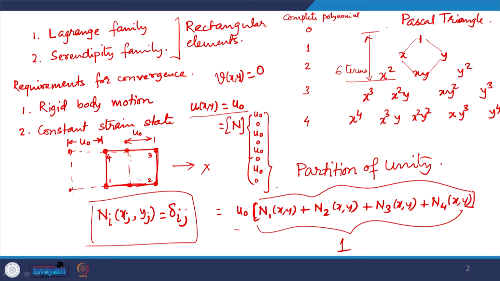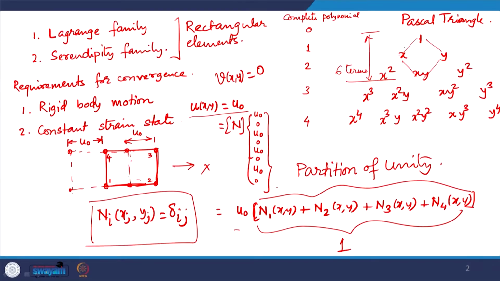In addition to these 6 terms, we need to include 3 more terms, and those 3 more terms obviously have to be located symmetrically in the Pascal triangle to maintain geometric isotropy. So, those 3 terms would be x square y, x y square and x square y square. So, these 3 terms are spurious terms.